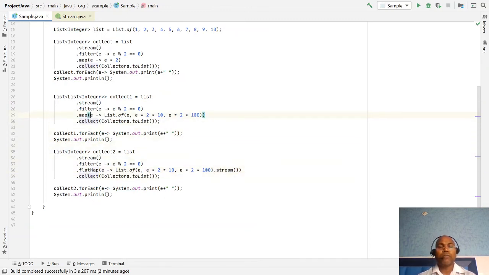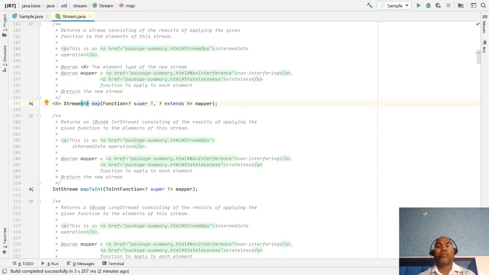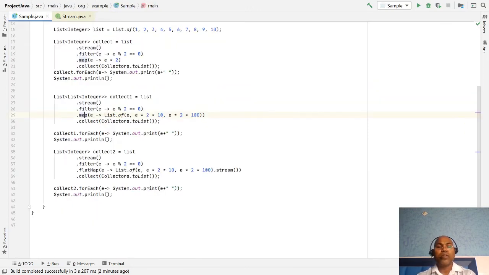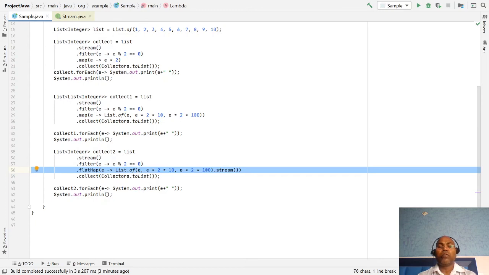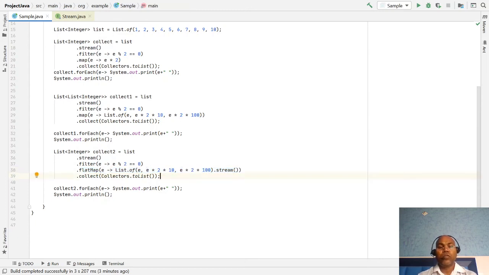If you notice, the map function also returns a stream of R values. That means here we have not written a list. If you are returning a list, it assumes it is only one value, a list of lists. So if you want to unflatten the list, you have to use flat map with the stream, so that the next operator sees individual values, due to which flat map works.